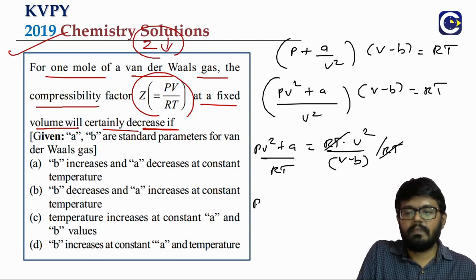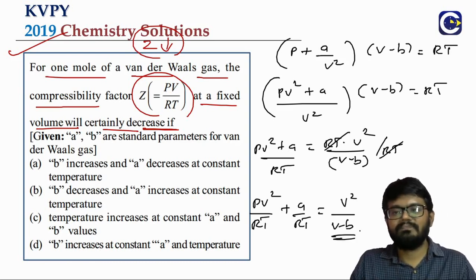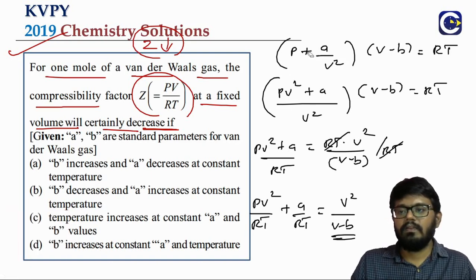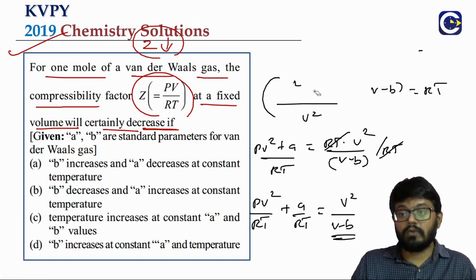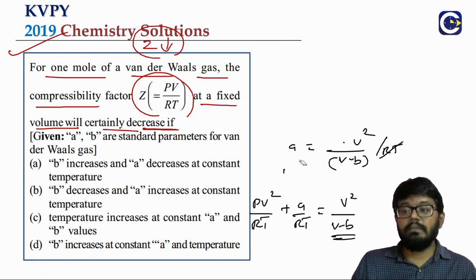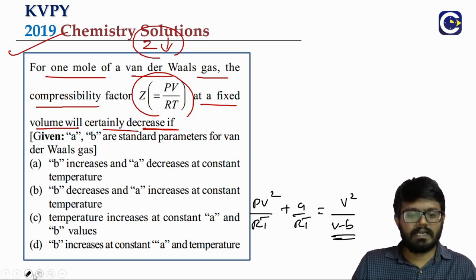Split the term. PV square by RT plus A by RT is equal to what? V square by V minus B. Now we will see how we will be able to identify the condition where the Z will certainly be decreasing. That is the condition we are looking for. So see what will be the condition that we can arrive at.